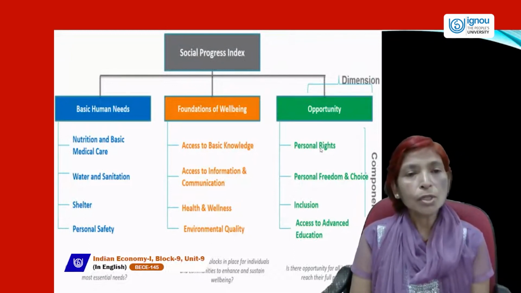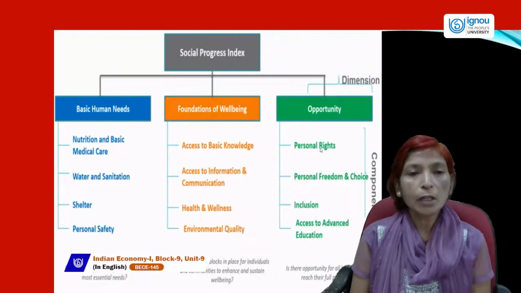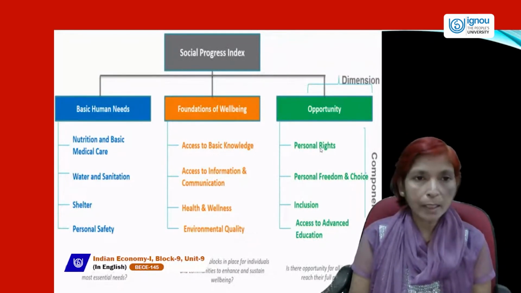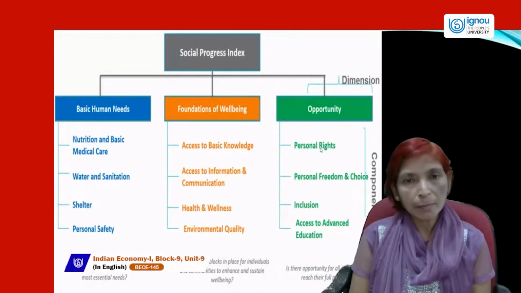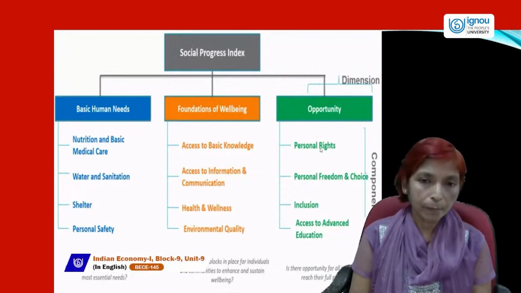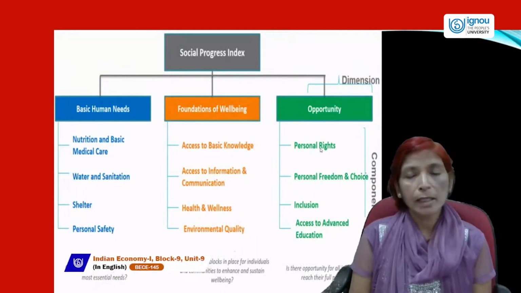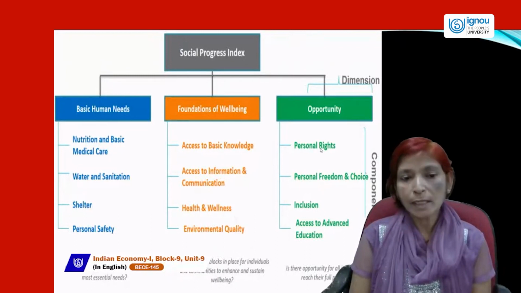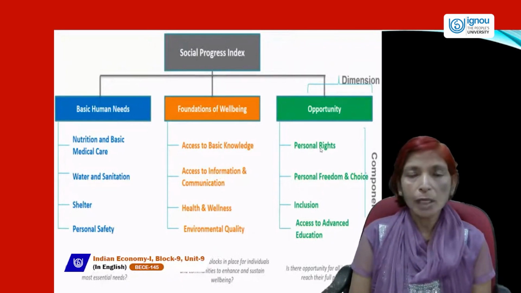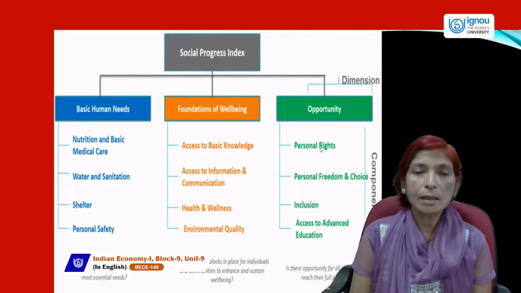So, in social progress index, we include these three things. One is basic human need plus foundation of well-being plus opportunity. And these are the subparts of these three components. One is basic human need, in which we include food, clothes, shelter, education, health, sanitation. And in foundation of well-being, we include access to basic knowledge, access to information and communication, health and wellness, and environmental quality.